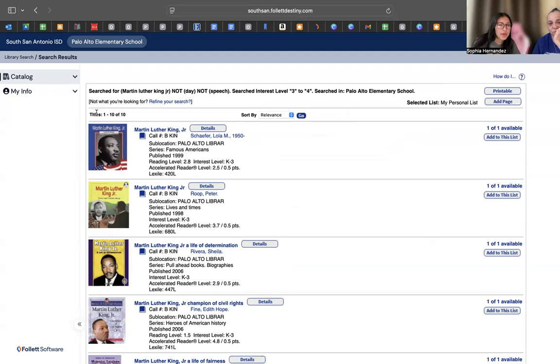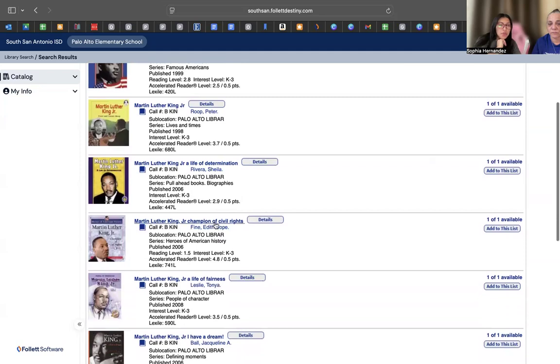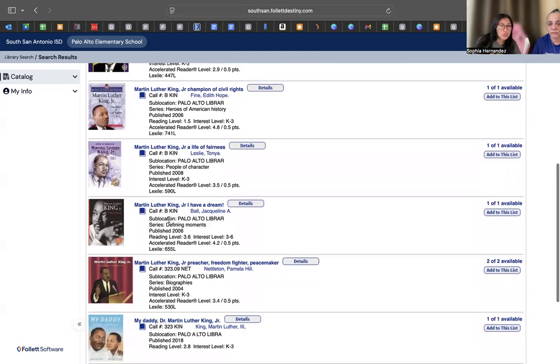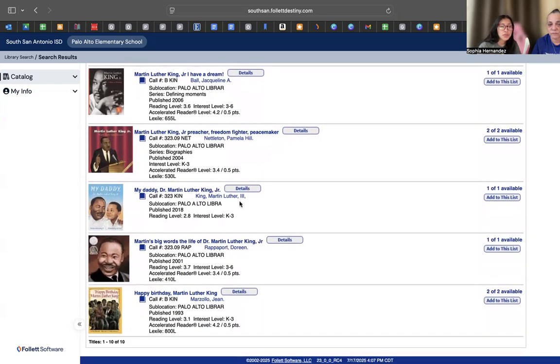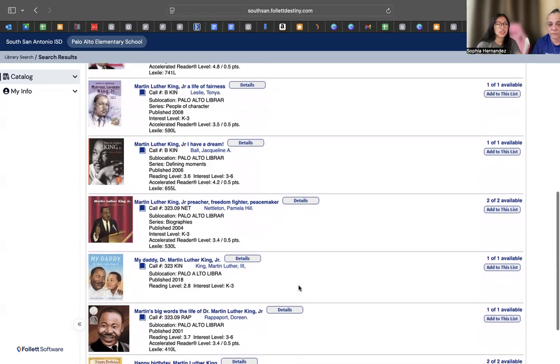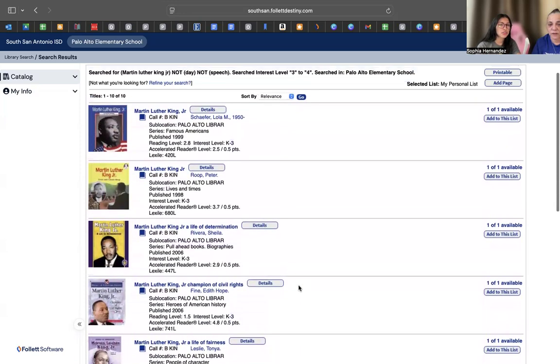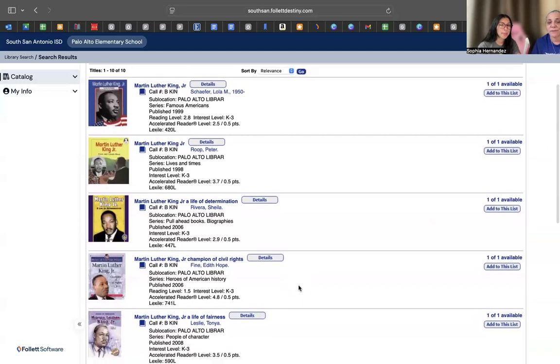Okay, so right now I have 10 books about Martin Luther King. So there's Martin Luther King Jr., Martin Luther King, A Life of Determination, Martin Luther King Jr., Champion of Civil Rights, Martin Luther King Jr., A Life of Fairness, Martin Luther King, I Have a Dream, Martin Luther King Jr., Preacher, Freedom Fighter, and Peacemaker, My Daddy, Dr. Martin Luther King Jr., which is actually written by his son, Martin's Big Words, Life of Dr. Martin Luther King Jr., and Happy Birthday, Martin Luther King. So, which book do you want to look at first? Martin Luther King Jr., Champion of Civil Rights.